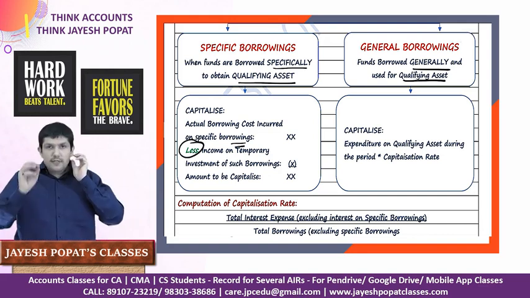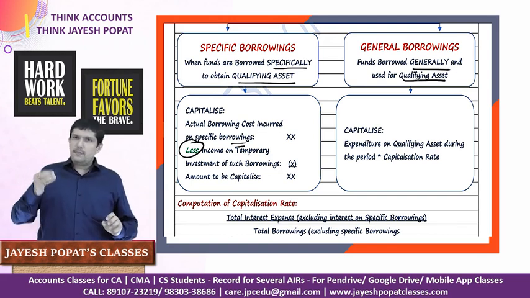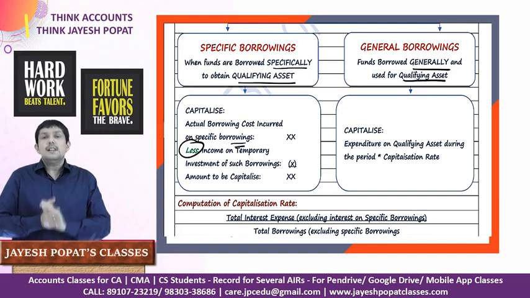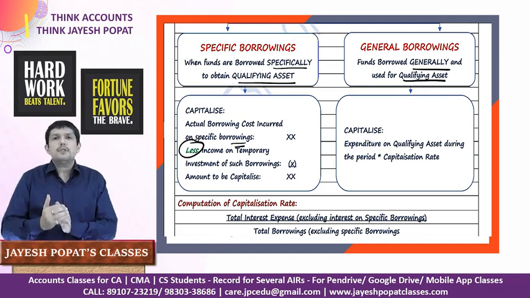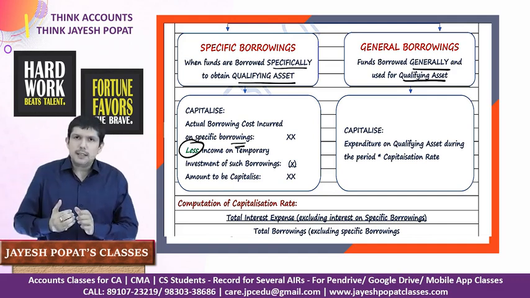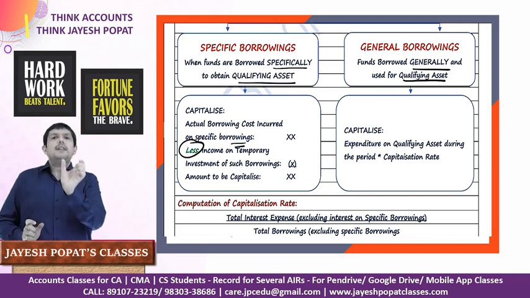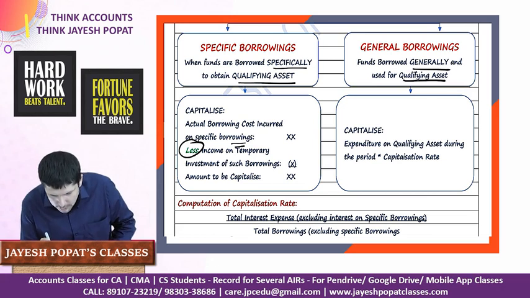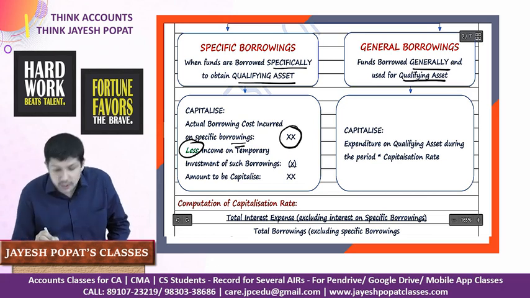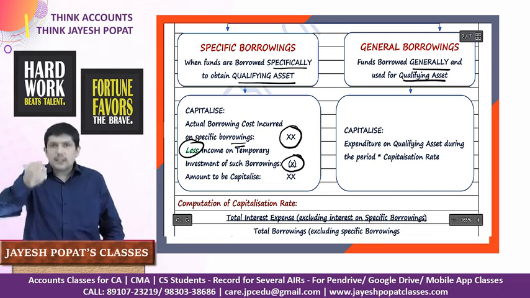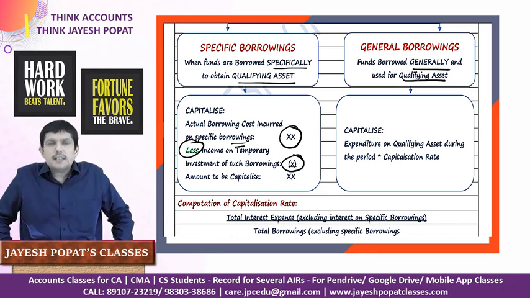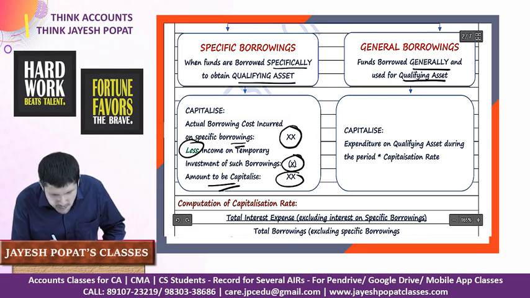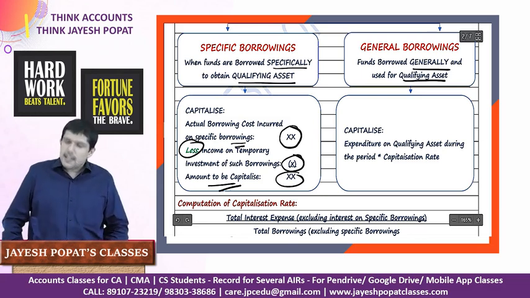For example, we have taken a loan of 10 crore rupees to make this factory building. Initially, we have to spend 6 crore rupees. The remaining 4 crore rupees have to be paid after, let's say, 6 months. So for that interim period, we invest this 4 crore rupees and earn some interest out of it. So we need to calculate interest on the entire 10 crore less the amount of income which we earn by temporarily investing this residual amount of 4 crore, right? The balance amount will be treated as the amount of borrowing cost which needs to be capitalized.